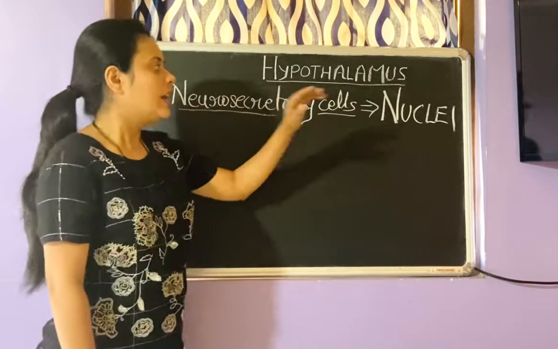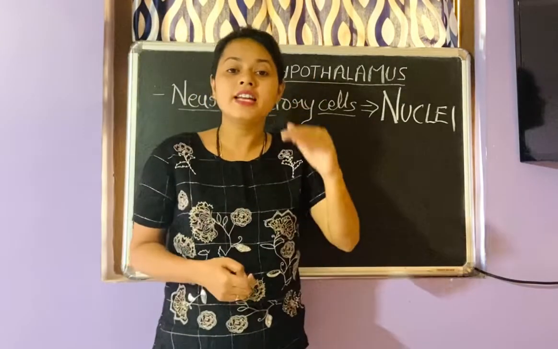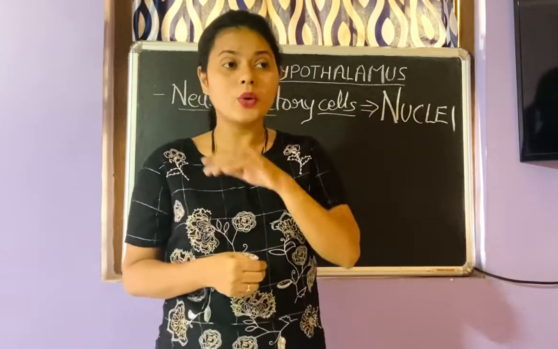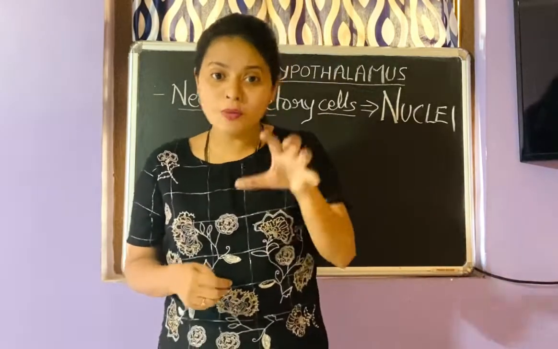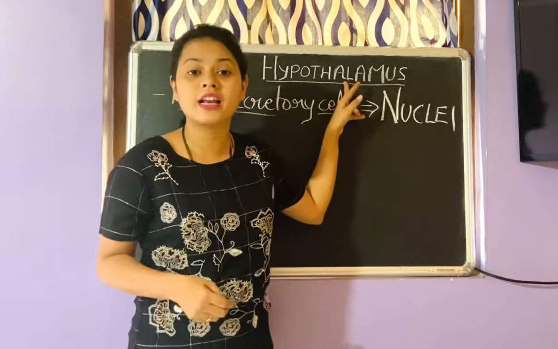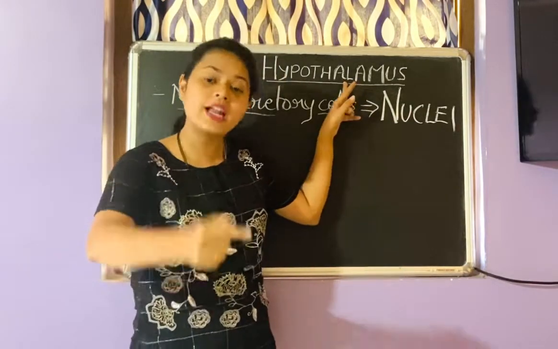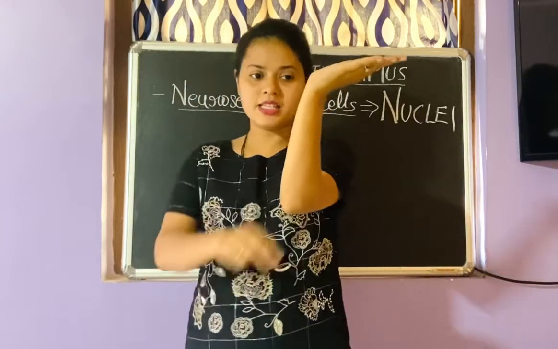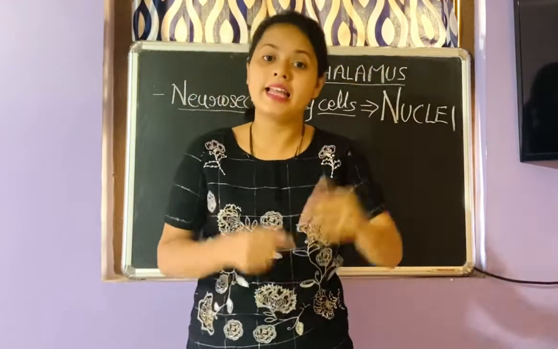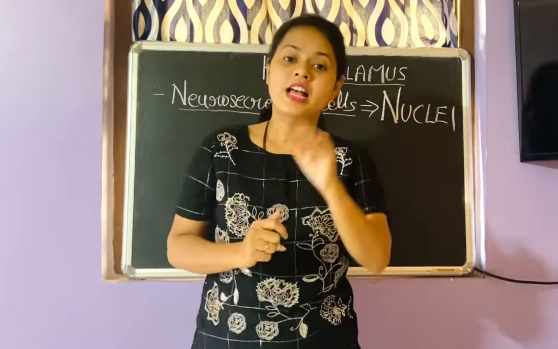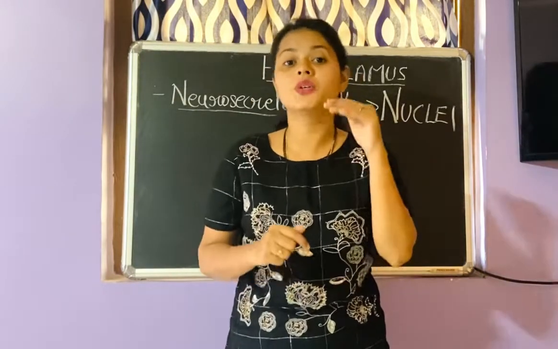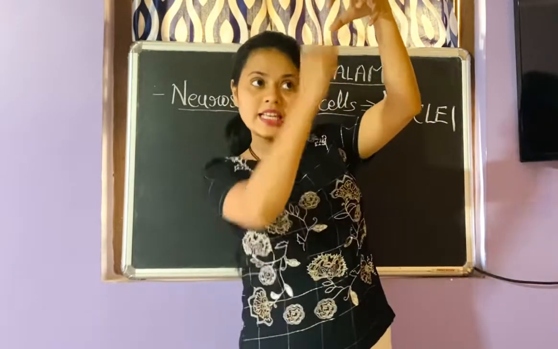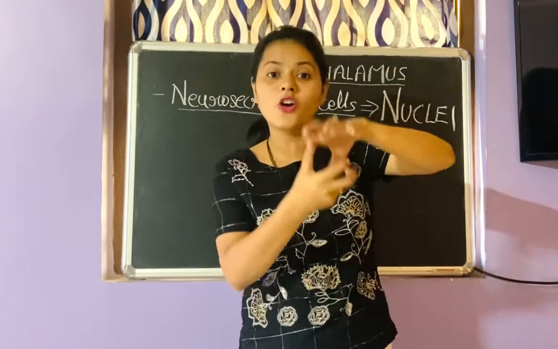Now we always say that these hormones are performing several functions in our body. Basically, the hormones secreted by hypothalamus regulate the pituitary gland. So there is hypothalamus, and below it there is one more gland in the nervous system itself, called the pituitary gland. The hormones of hypothalamus control the pituitary gland.